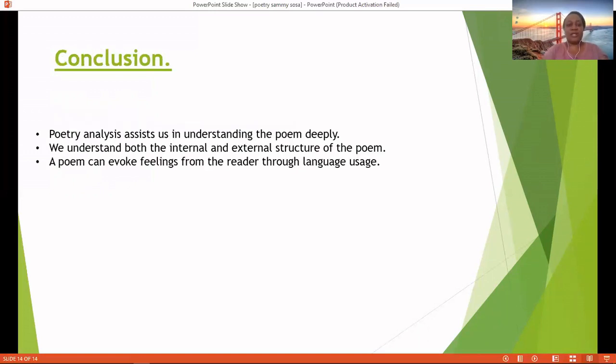Right, let's come to our conclusion. Poetry analysis assists us in understanding the poem deeply. We understand both the internal and the external structure of the poem. A poem can evoke feelings from the reader through the language that is used. That is our lesson on poetry. Keep practicing using the smile method or any other method you find comfortable to you. Till we meet next time, that's the end of our lesson, and good day.